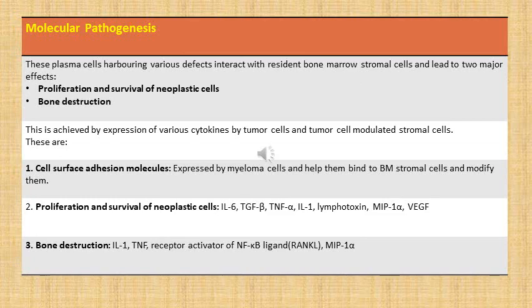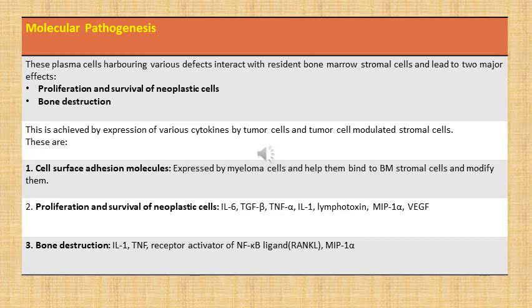So these plasma cells which are harboring these various defects interact with resident bone marrow stromal cells and lead to two major effects. One is proliferation and survival of neoplastic cells, which are also called myeloma cells, and the other is bone destruction.